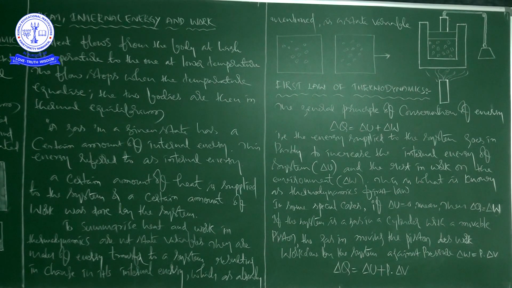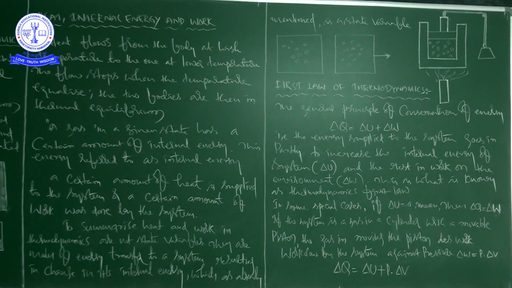See here, this is the mathematical form, the general principle of conservation of energy. Delta Q means heat supplied to the system by the surroundings. Delta W means work done by the system on the surroundings. Delta U means change in internal energy of the system. So wholly we can write it as delta Q equals delta U plus delta W.